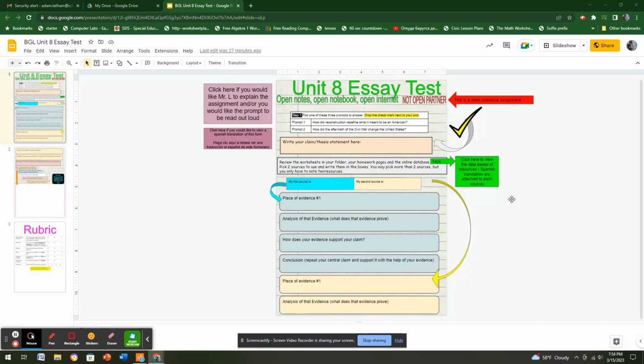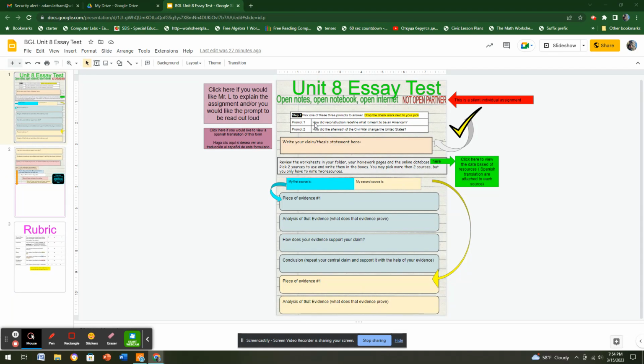All right, these are your instructions for the Unit 8 essay test. I'm going to read everything out loud and explain as I go. This is an optional video. You don't have to watch it, but it is suggested. So first of all, this is Open Notes, Open Notebook, Open Internet, but not Open Partner. You may not talk to other folks.